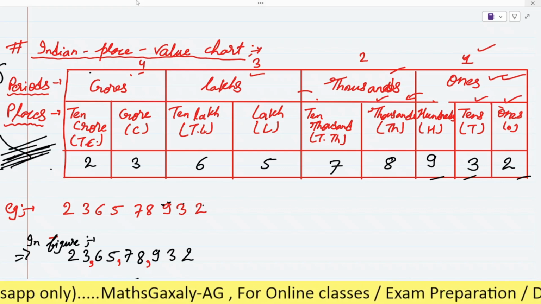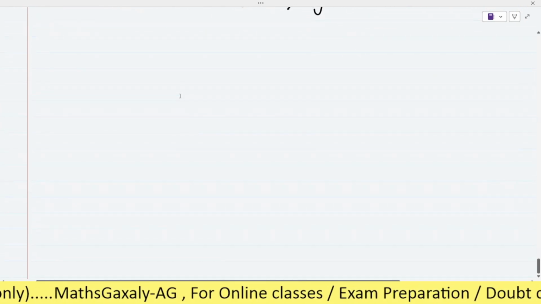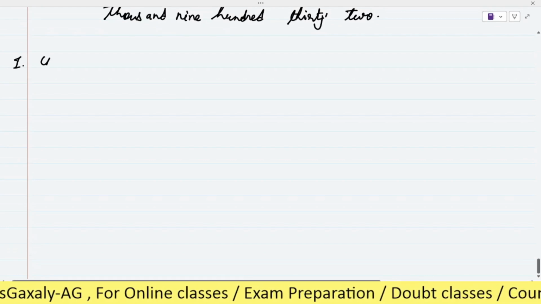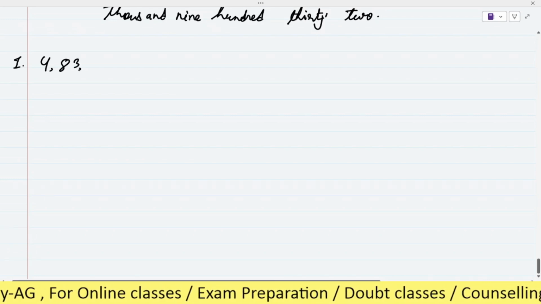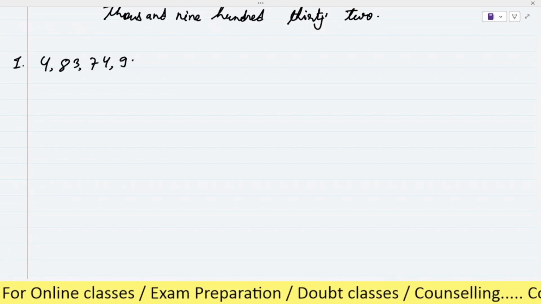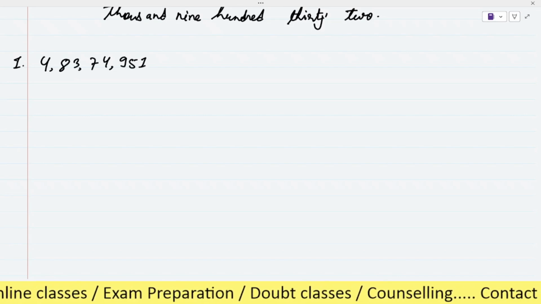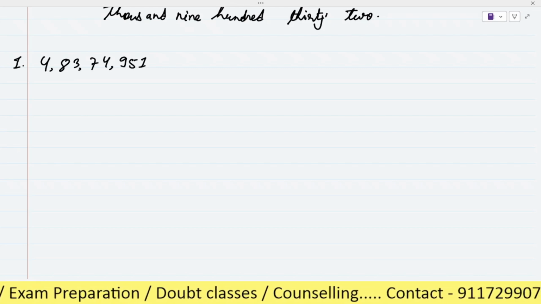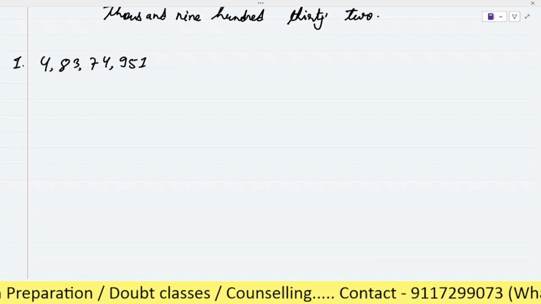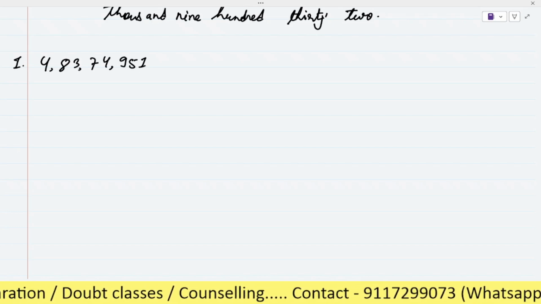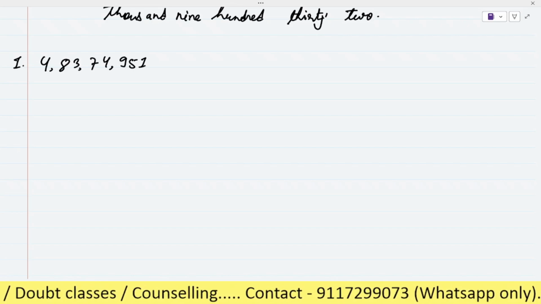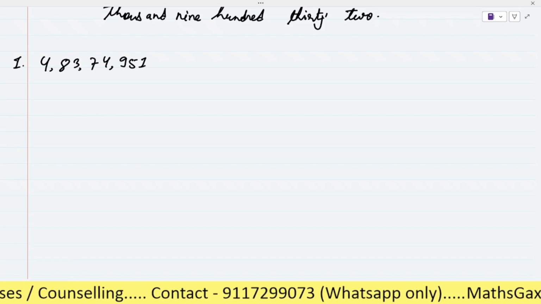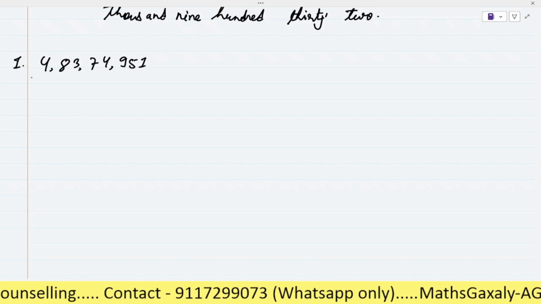First, a few things you have to keep in mind: first you have to write the question. So here you will write 4 8 3 7 4 9 5 1. One more point, as the comma is given from the right-hand side after 3 digits, then 2 digits, then 2 digits, right? So according to this you can also understand which system you have to write it in. Indian system. Very good. So first you have to write the question.